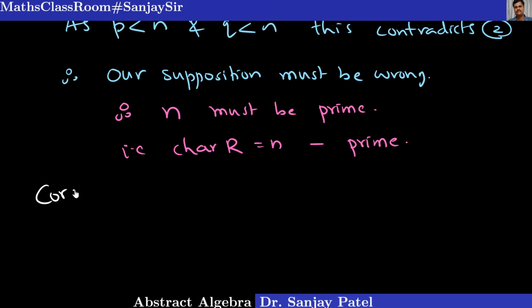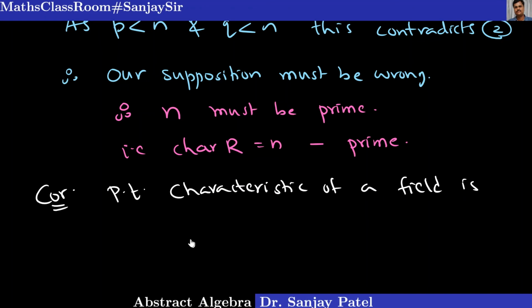So I can say as a corollary that the characteristic of a field is either 0 or a prime number, because every field is an integral domain, and we have proved that the characteristic of an integral domain is either 0 or prime, so there is actually nothing to prove. So this is all about the characteristic of a ring. With the help of these results, now you can easily find the characteristic of any given ring.